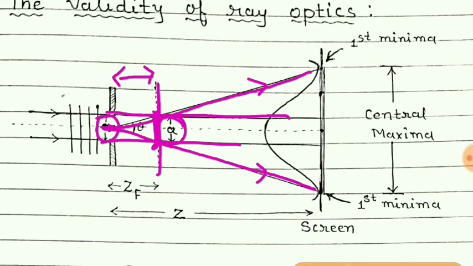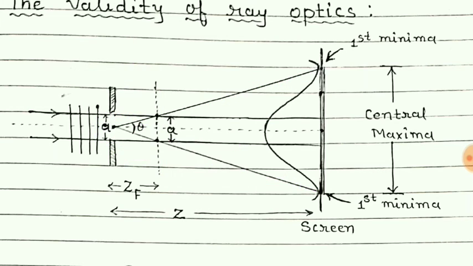So it is clear that up to this much distance the light follows a straight path, and so ray optics is valid till this much distance. Beyond that, the diffraction is comparatively large, and so ray optics is not valid beyond this distance, which is denoted by ZF. So up to distance ZF, ray optics is valid.